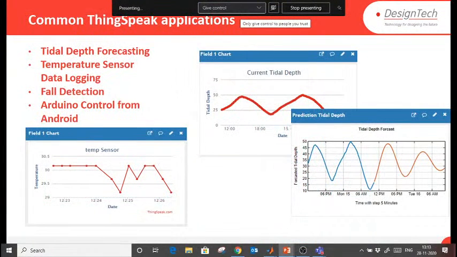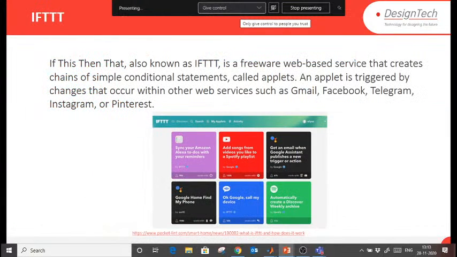Some common applications are tidal depth forecasting, temperature sensor logging, data logging, fault detection, and Arduino control from Android. These are some small applications which you can try. We talked about IFTTT also. It is If This Then That, also known as IFTTT, a freeware application.